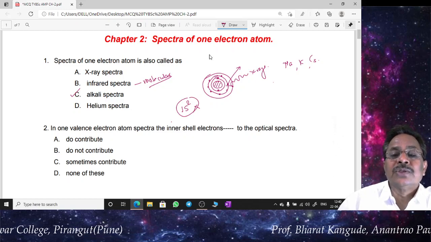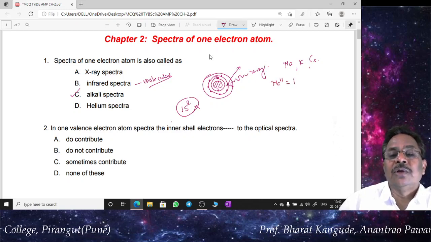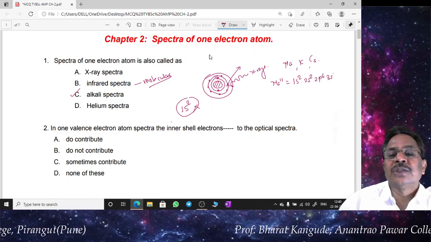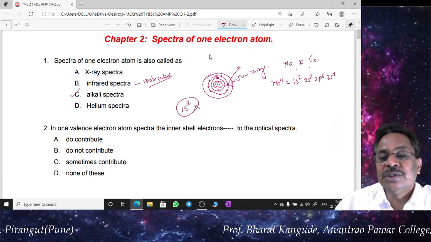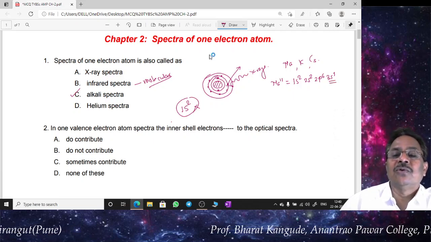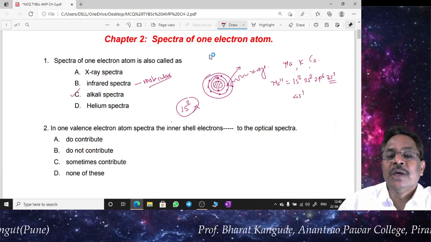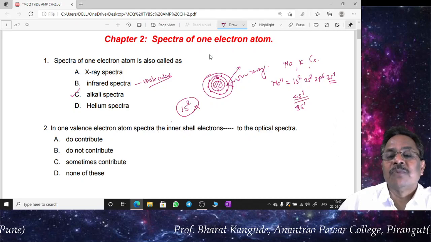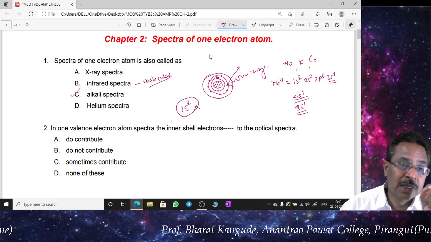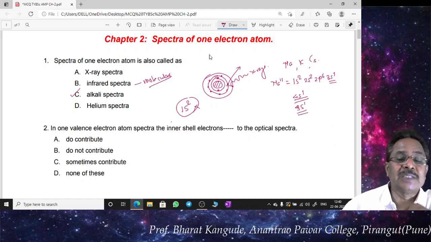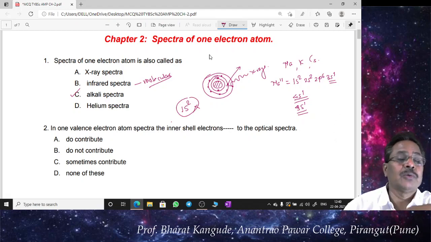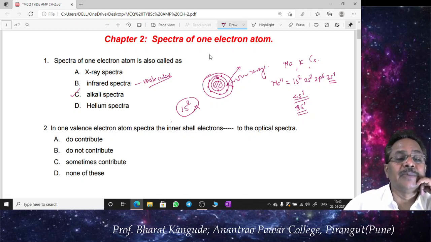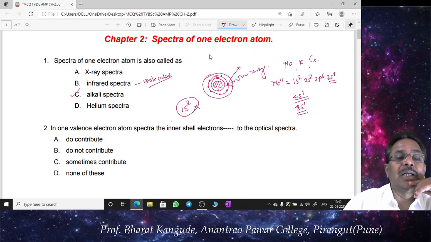For example, sodium, Na11, has the electronic configuration 1s2, 2s2, 2p6 and 3s1. Next is 4s1, next to that 5s1, and so on. All the atoms having this type of electronic configuration are called alkali atoms, and the absorption or emission spectra of all these elements come in one group, called the alkali spectrum. This is the one electron atom system.